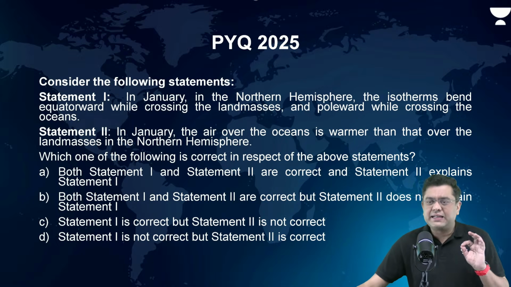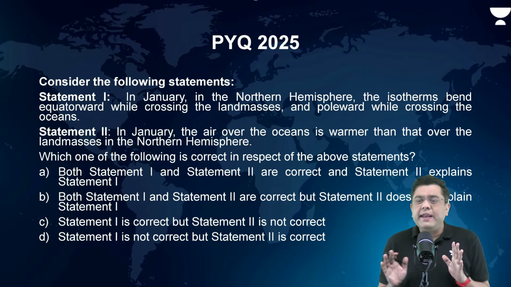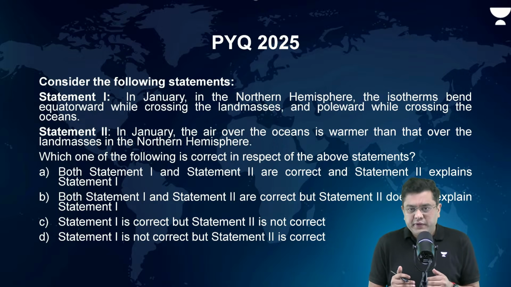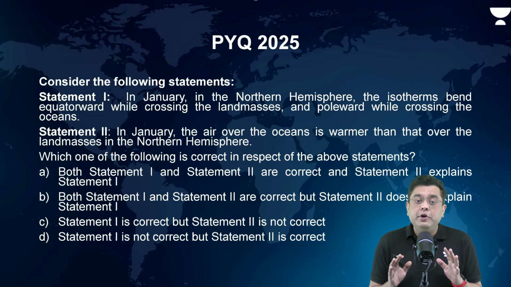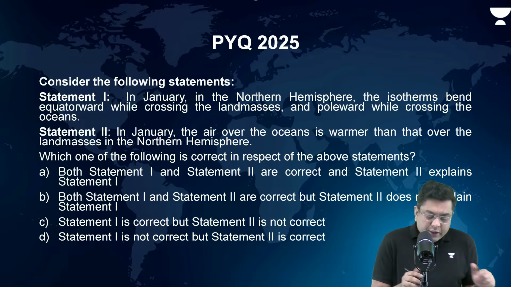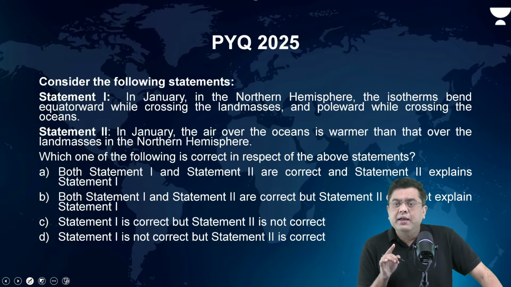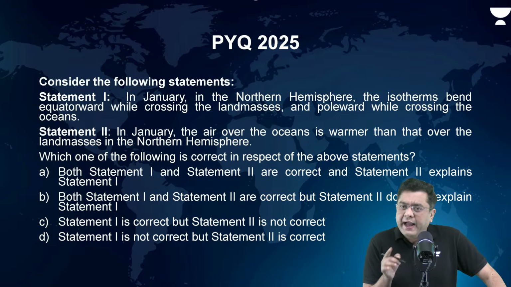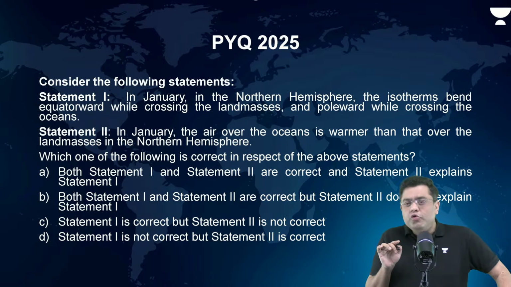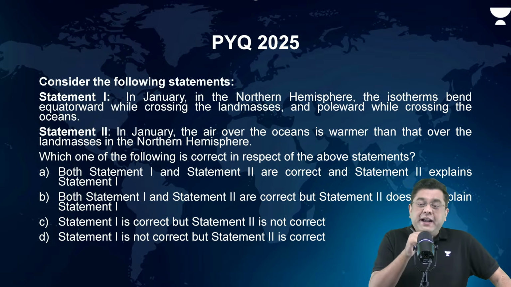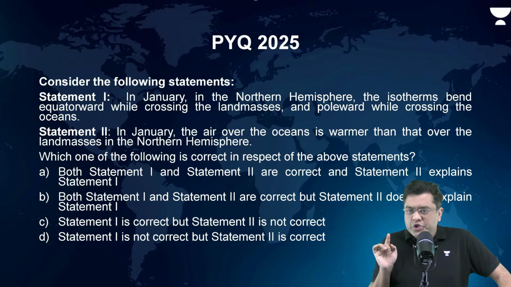So, first test whether both the statements are correct or not. The answer is yes. Both the statements are absolutely correct. The isotherms bend equatorwards while crossing land masses and polewards while crossing the oceans. We have seen that in the winter months, the isotherms bend polewards while moving to oceans.